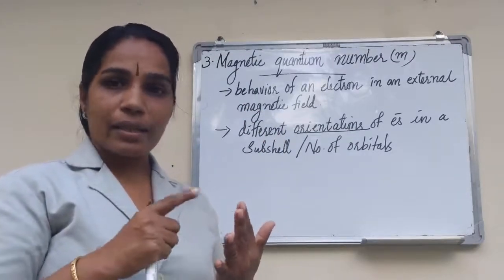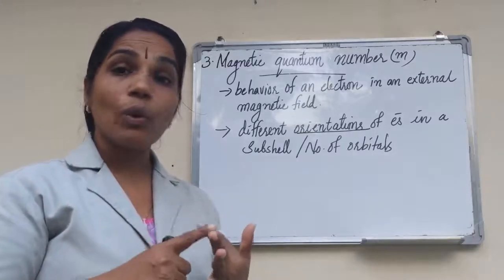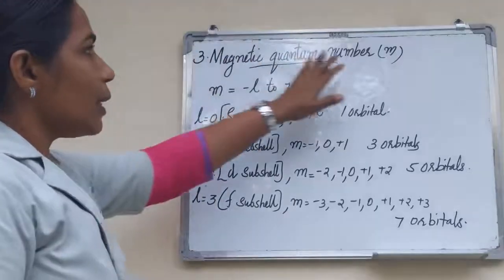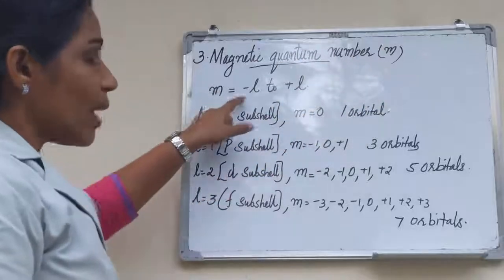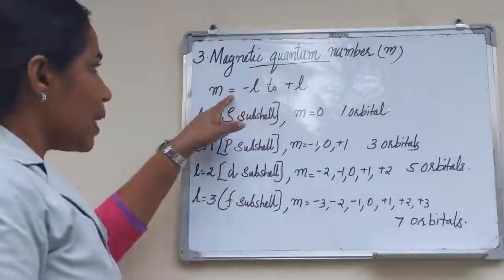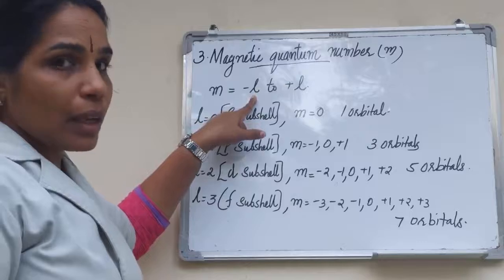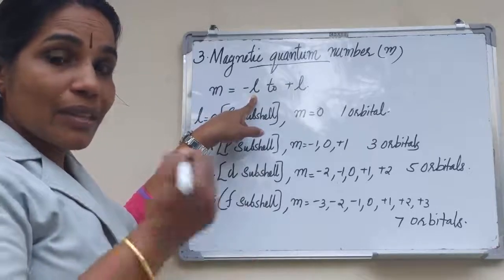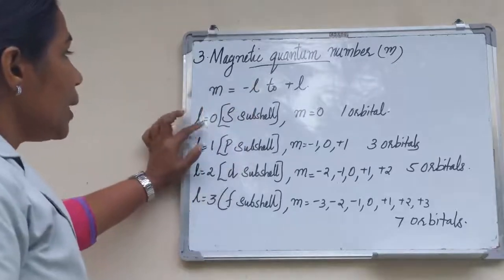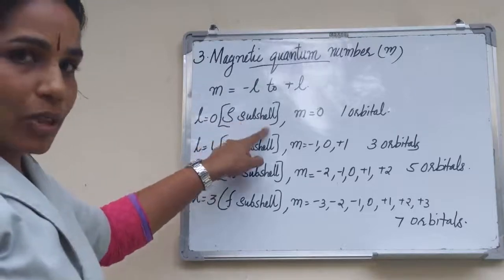In a shell there are subshells, and subshells contain different orbitals. The magnetic quantum number m has values from minus l to plus l. What is l? l is the azimuthal quantum number. l denotes the subshell in which the electron is present. When l is equal to 0, the electrons are present in the s subshell.